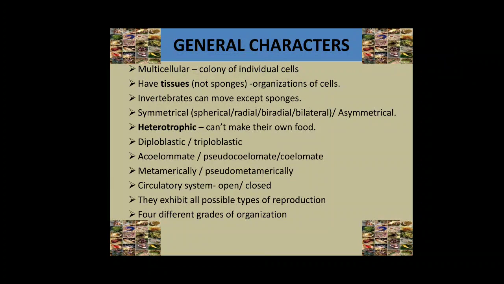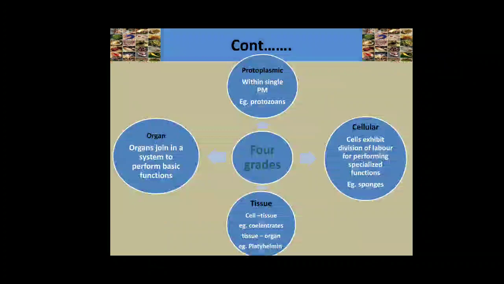Invertebrates have 4 different grades of organization. They are protoplasmic grade, cellular grade, tissue grade, and organ system grade of organization. In protoplasmic grade, life activities are confined within the limits of the single plasma membrane.